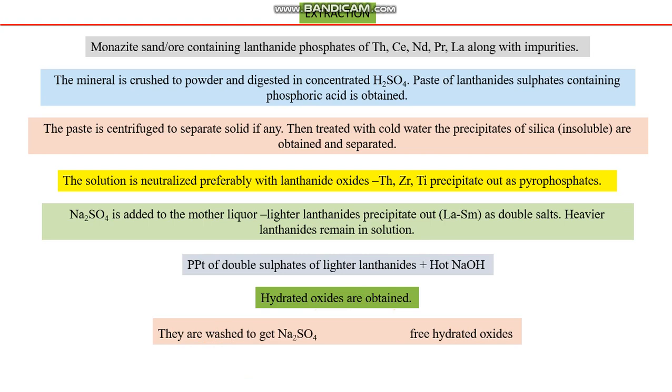In order to convert hydrated oxides into free hydrated oxides, or simply we can say that water is removed by the use of this sodium sulfate. Then the resultant solid is dried at 100 degrees C in open air, and the dried solid is again processed for separation of other lanthanides.